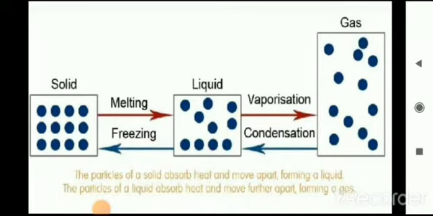Like you can see in the second picture, in the liquid, the particles are moving apart, and they form a liquid. Clear? And when we heat the liquid, its particles also absorb heat and move further apart and form a gas or vapor. Clear? You can see this in your picture, right? This is also in your content book.